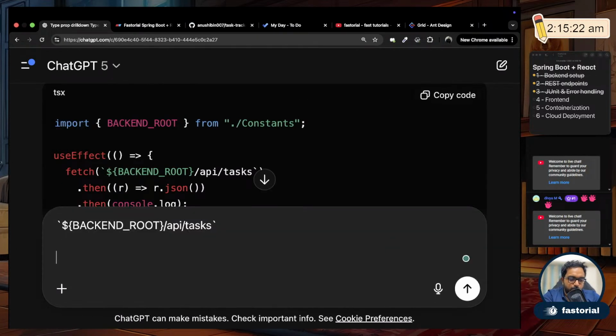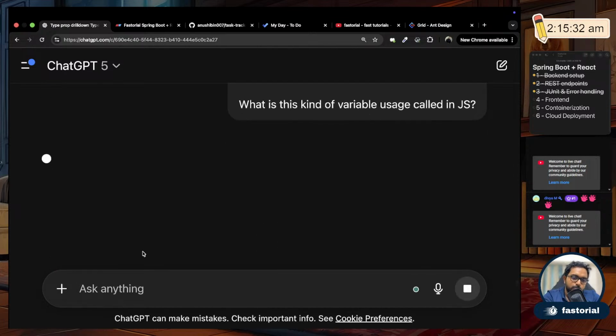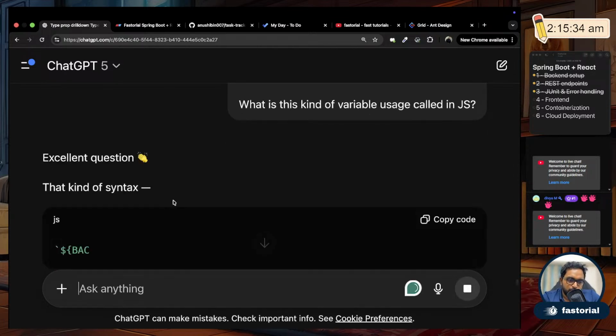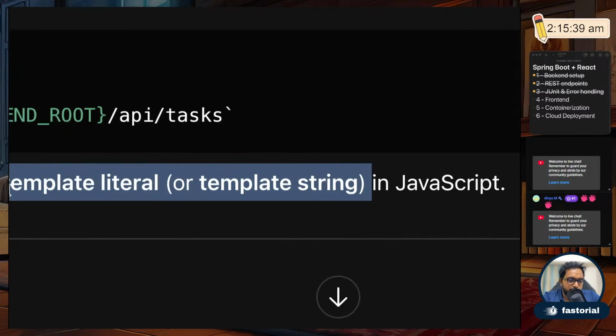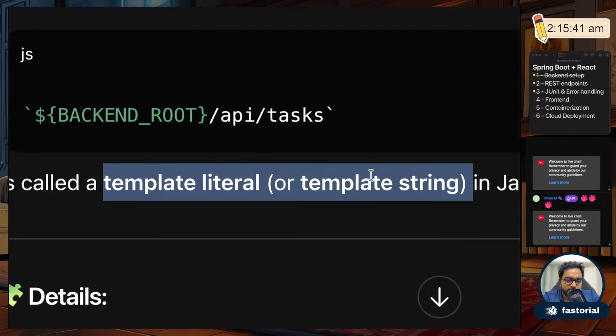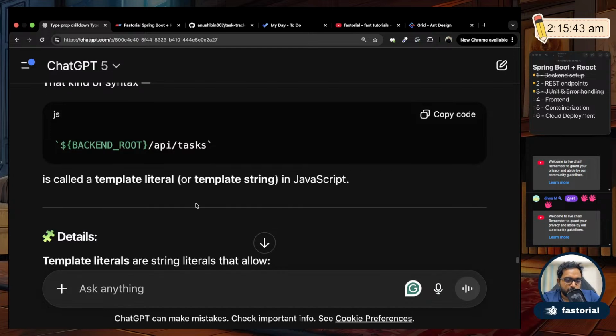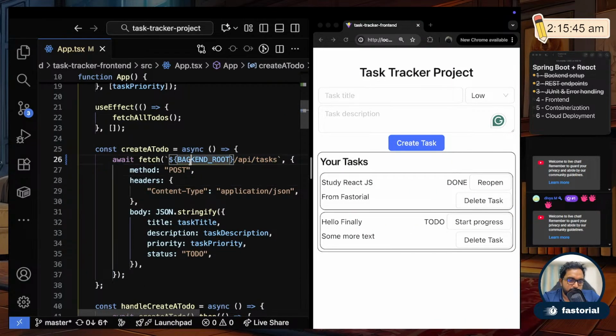What is this kind of variable usage called in JS? Oh, it's called template literal, or template string. So this is what I was trying to do. Fine, so you can use this as well with backticks and get your stuff ready.